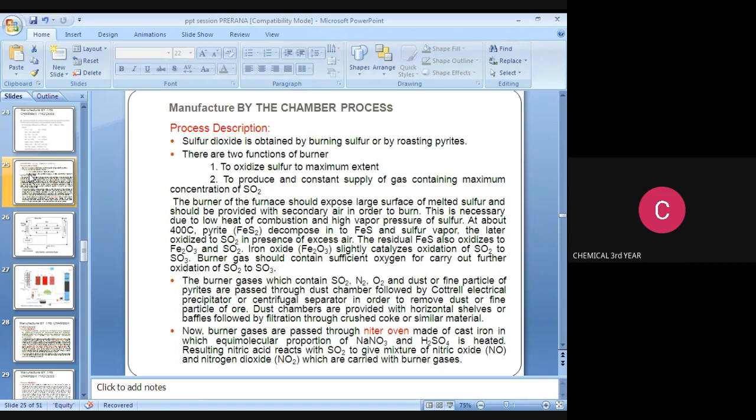or similar material. Now, the burner gases are passed through a niter oven. What type of material is the niter oven made of? It is made of cast iron. So note it down. In it an equimolar proportion of NaNO3 and H2SO4 is heated, and the resulting nitric acid reacts with SO2 to give a mixture of nitric oxide, NO, and nitrogen dioxide, NO2, which are carried with the burner gases.